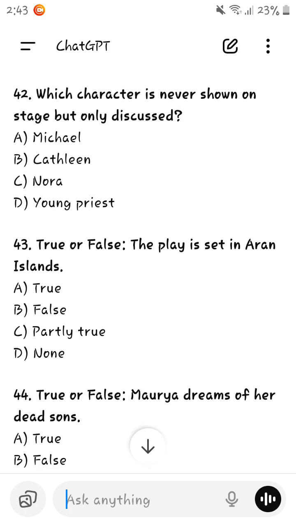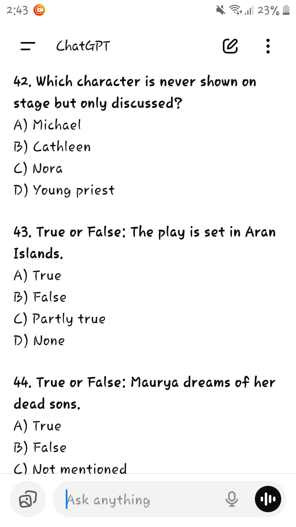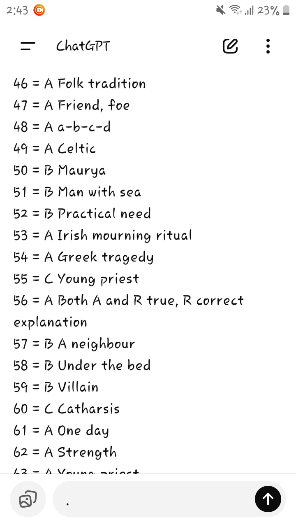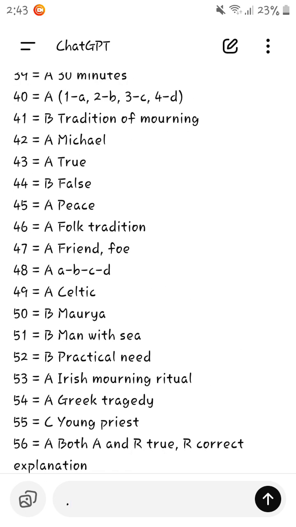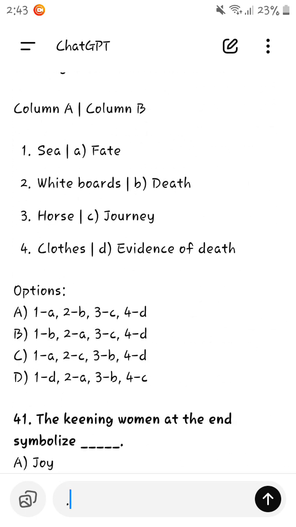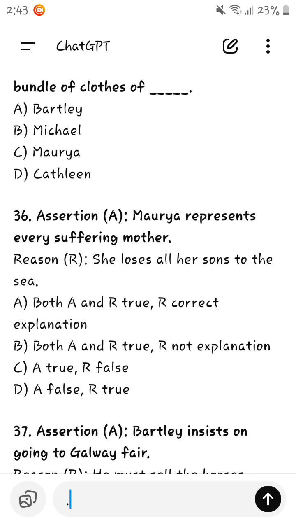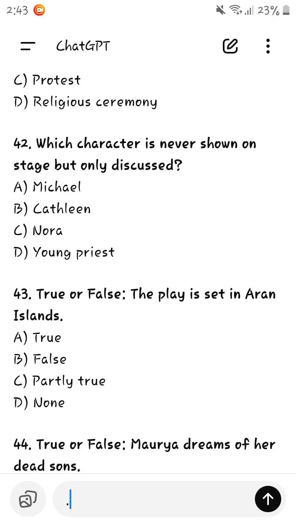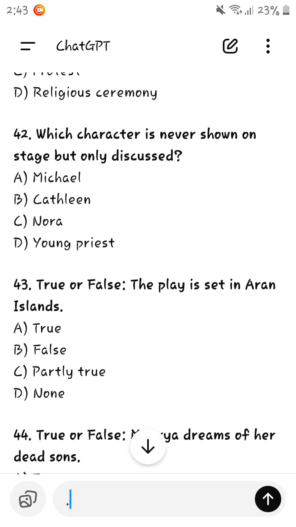Which character is never shown on stage but only discussed? It is said that the young priest is never shown on stage but only discussed. But I don't think so, young priest. But Michael should be the one. Okay, Michael should be the one who is not discussed. But according to it, young priest was that. Yeah, Michael, because Michael was the one who was not there, who was not available over there in the scene when the scene took place, right? But he was not there, but he was there. He was already dead, right? So it was only discussed but not shown on the stage of the play.